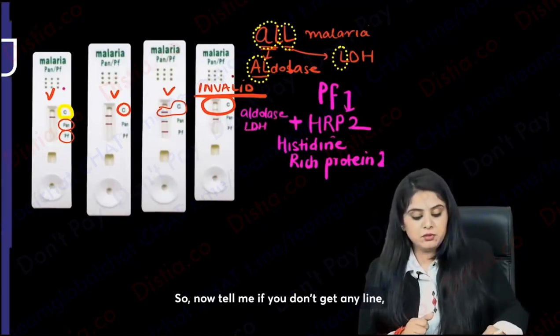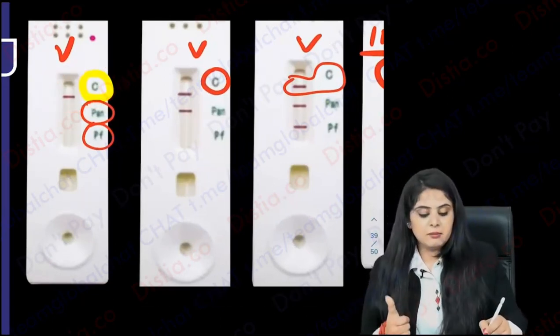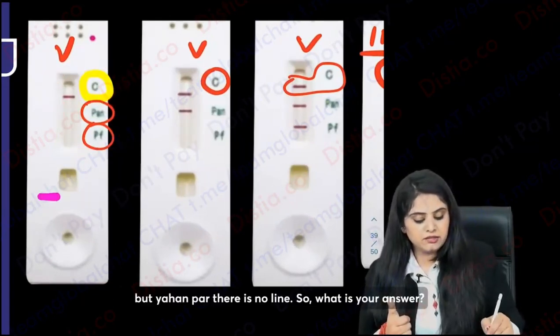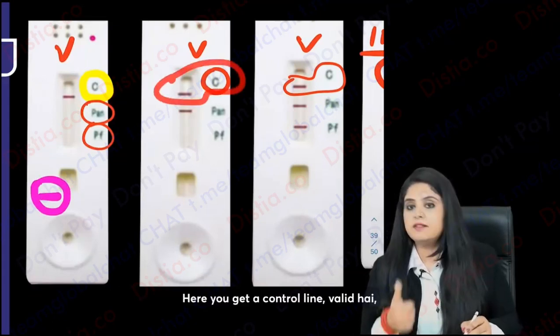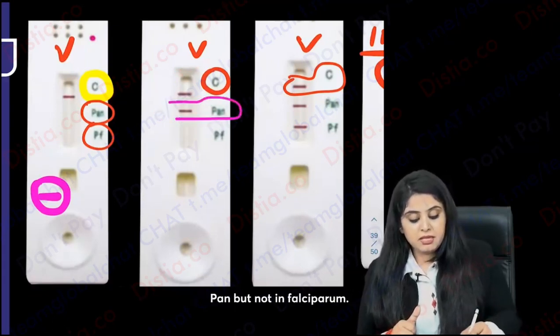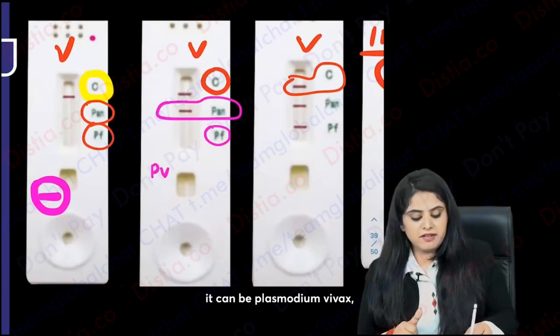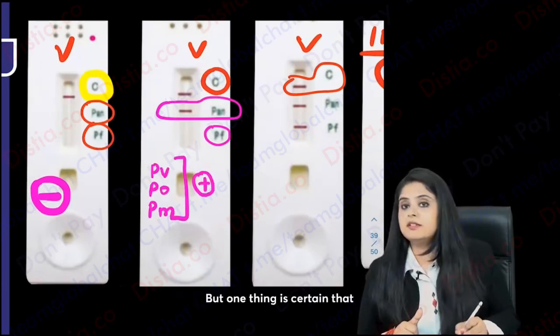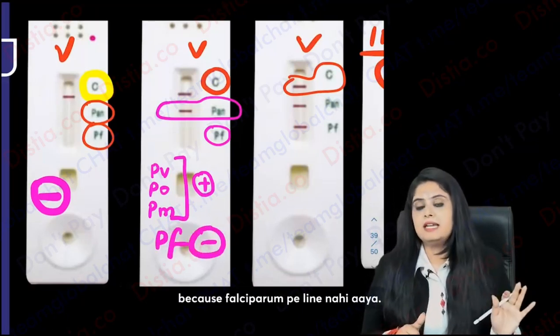So now tell me, if you don't get any line, look, the control line did come, so the test is valid, but here there is no line. So what is your answer, ma'am? This must be negative for malaria. Here you get a control line, valid, and you get a line in pan malaria, but not in falciparum. You will say, ma'am, it can be anything. It can be Plasmodium vivax, Plasmodium ovale, Plasmodium malariae. But one thing is certain, that it is not Plasmodium falciparum, because falciparum did not give a line.